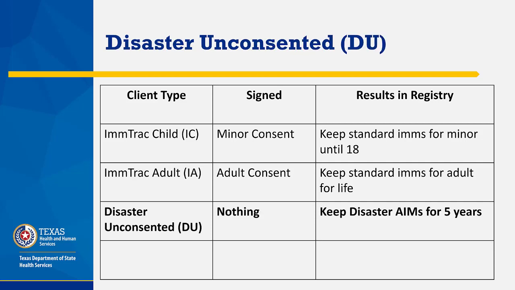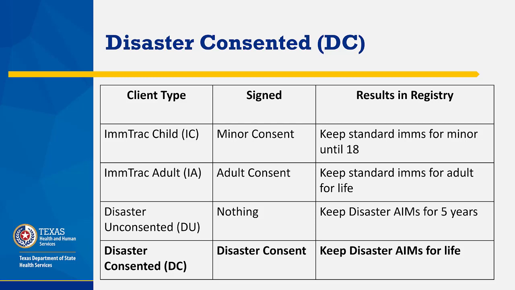A disaster unconsented client didn't sign anything, and the registry can keep that client's disaster AIMs for only 5 years unless a disaster consent is signed. A disaster consented client signed a disaster consent, and the registry can keep that client's disaster AIMs for life.